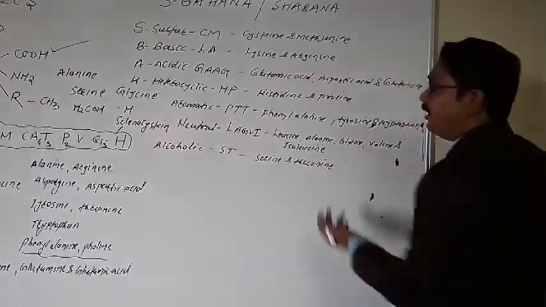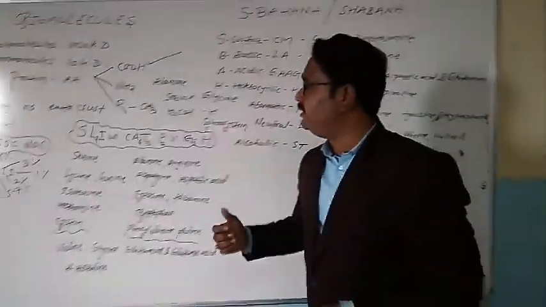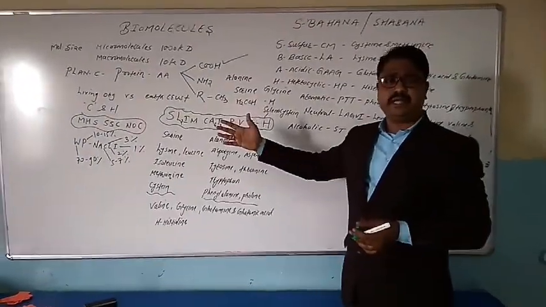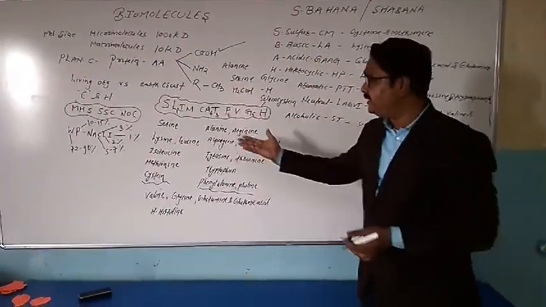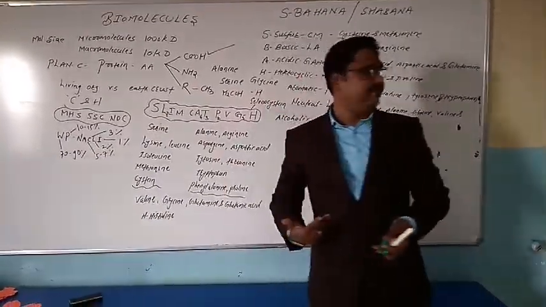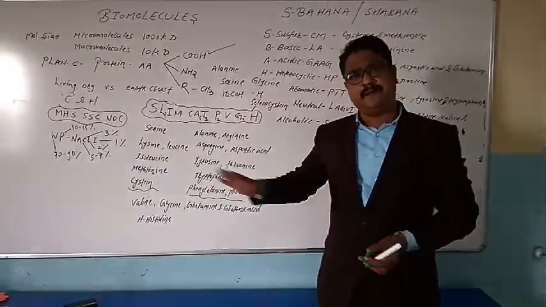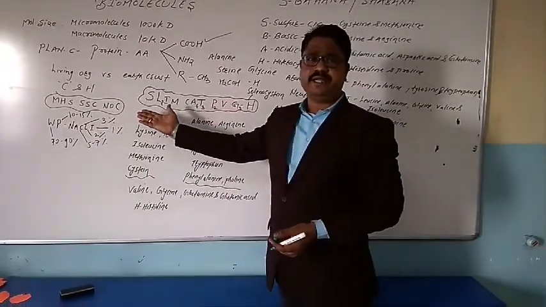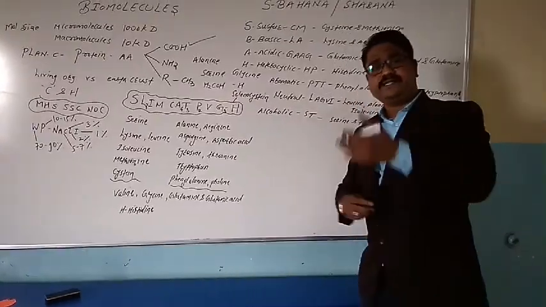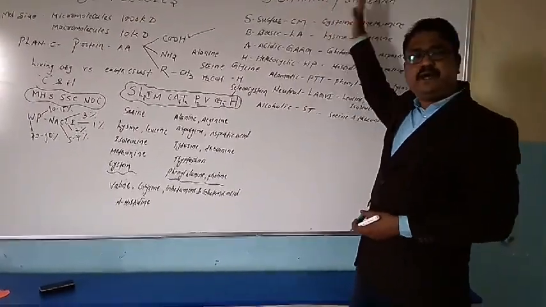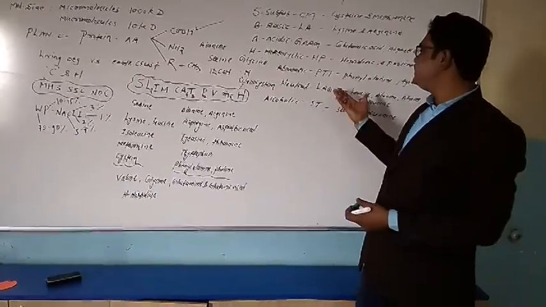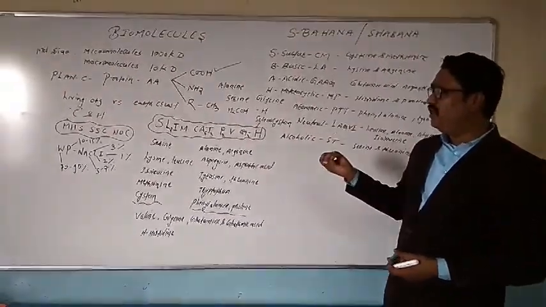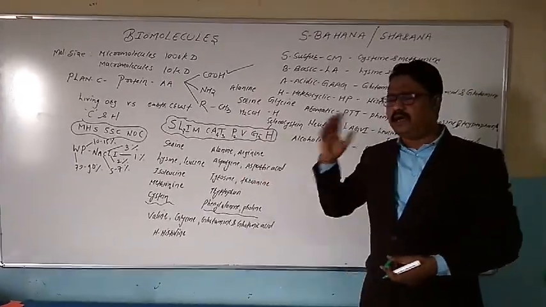It is simple. How simply we can understand what are macromolecules, micromolecules, what is the comparative similarity between the living organism and the non-living earth crust elemental content. Then a living body, when we analyze chemically, simply wallpaper nakli with the descending order of percentage. 20 amino acids by simple tricks, Slim Cat Photo, very good hai. Then all their 7 classifications by Super Bahana or Madam Shabana. Then all those simply get easy to remember in a tricky way. So you just need to study, read it 2 to 3 times. Ultimately you will remember it.